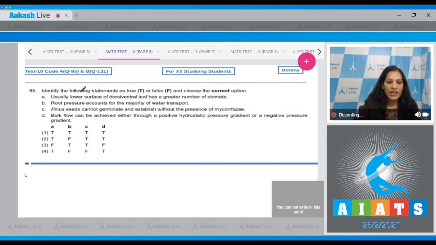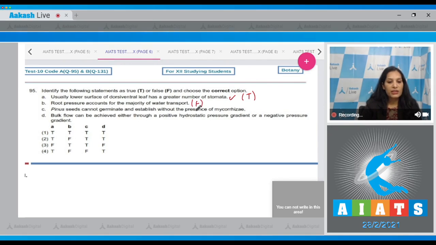Question number 95. Identify the following statements as true or false and choose the correct option. A. Usually the lower surface of a dorsiventral leaf has a greater number of stomata. Yes, it is true, as in the dorsiventral leaf, majorly in the dicots, there is a greater number of stomata on the lower surface. B. Root pressure accounts for the majority of water transport. No, for the majority of water transport there is transpiration pull, not root pressure. This makes the statement false.